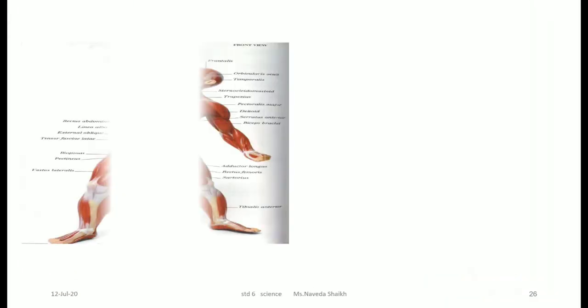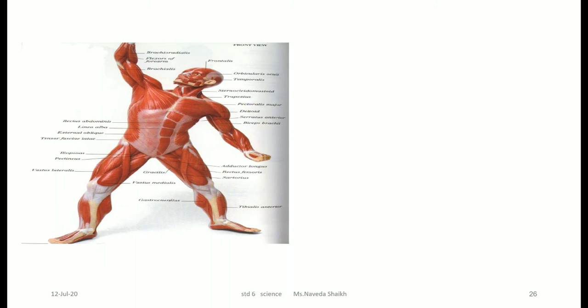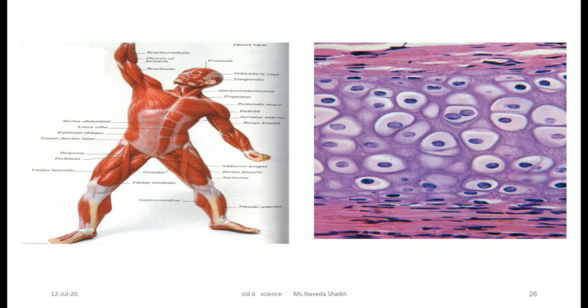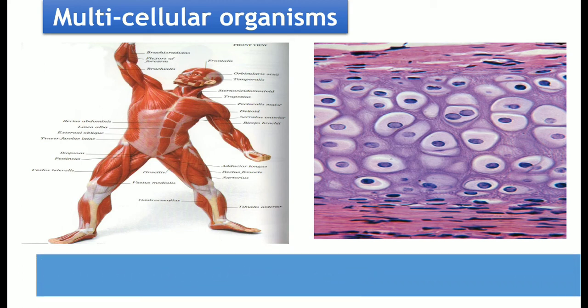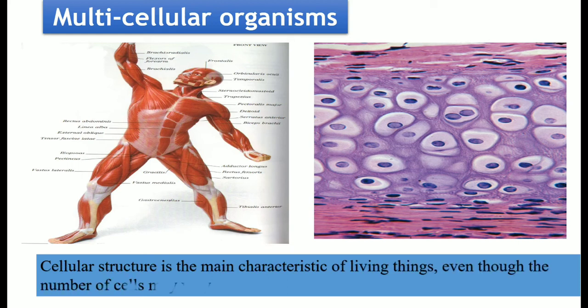Now here this is a living thing, that is human being, and our body is also made up of many cells, and hence we are also multicellular organisms. So the cellular structure is the main characteristic of living things, even though the number of cells may vary from living thing to living thing.